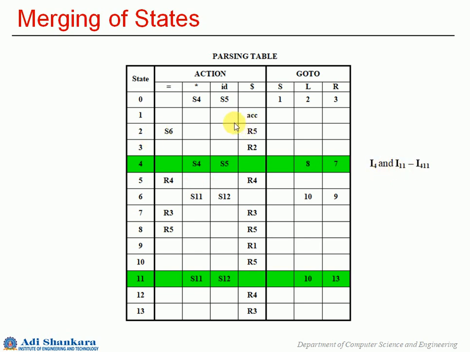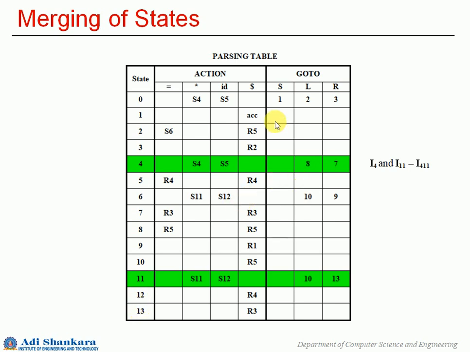This is the parsing table that we have just seen. You have actions as well as states here. In the reduction operations, you cannot have any changes. We are talking only about the shift operations as well as the state names.